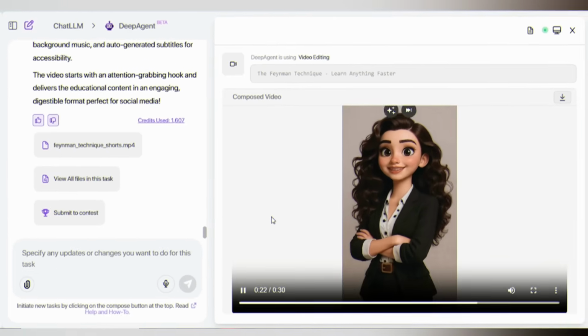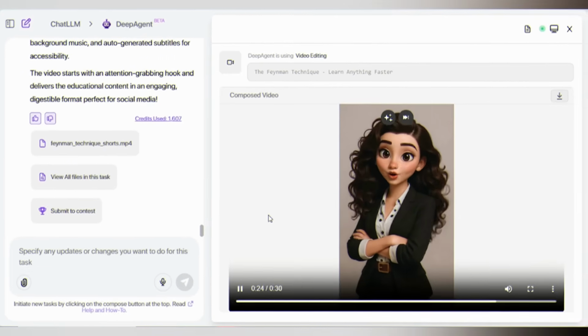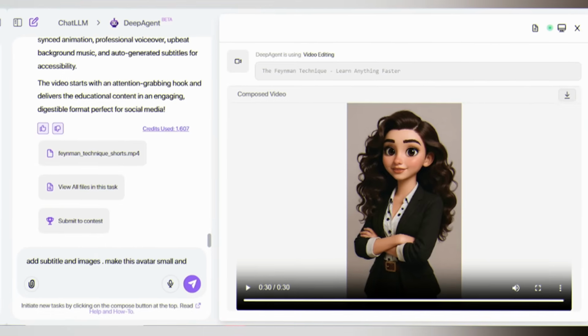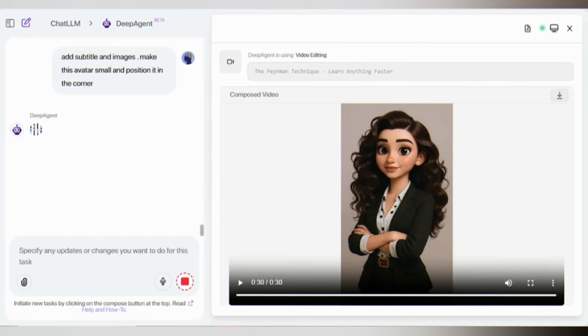It perfectly syncs the visuals with your message, making educational content feel dynamic. If it feels boring, you can also add images. For that, I say, add subtitles and images. Make this avatar small and position it in the corner. Now see the output.